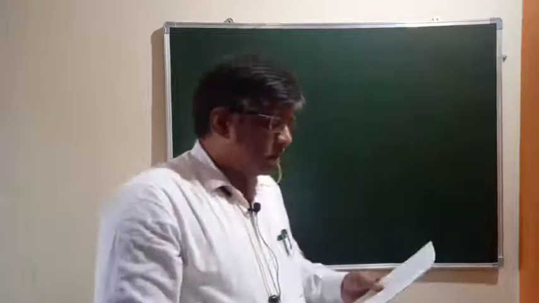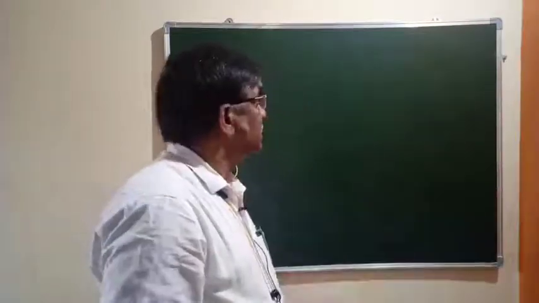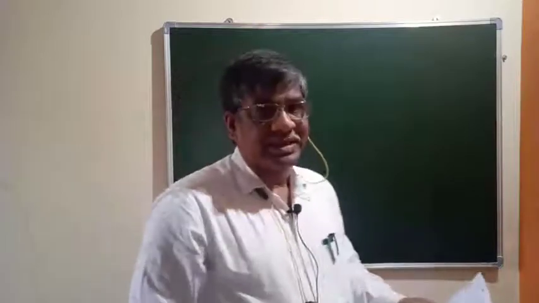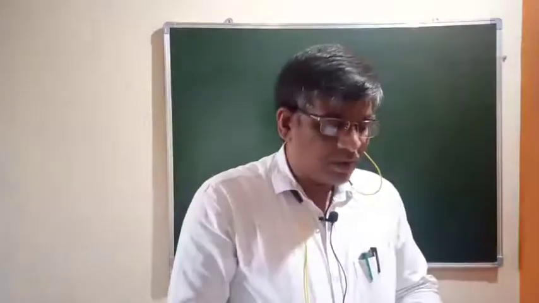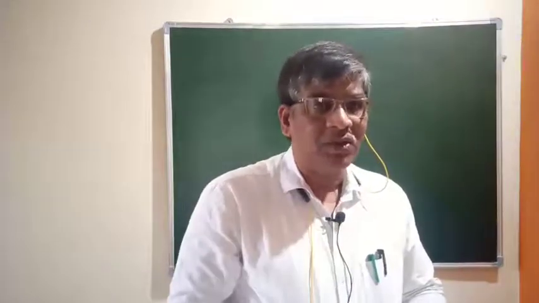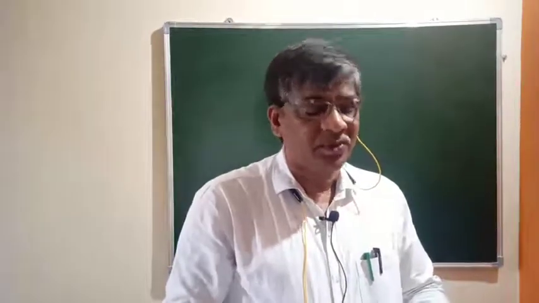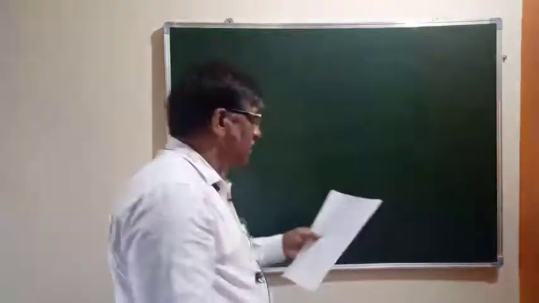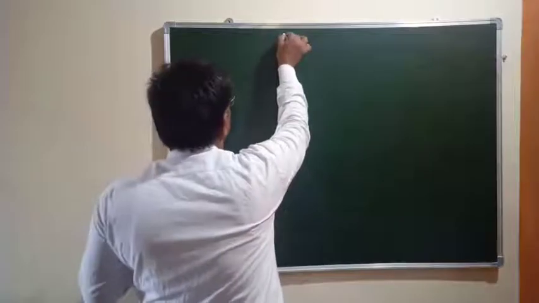Okay, now let us discuss some of the important questions from this lesson. I will go on reading out the important questions from this lesson. This is chapter 1.